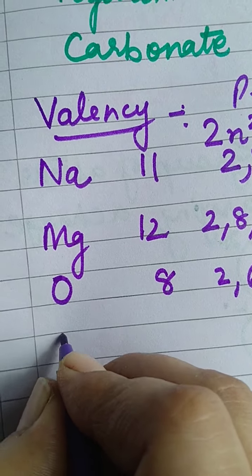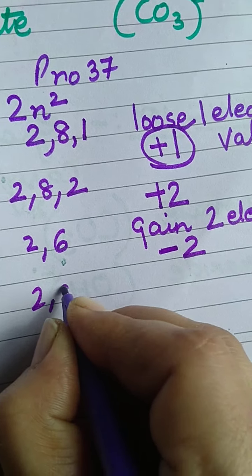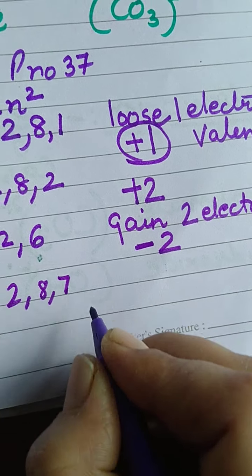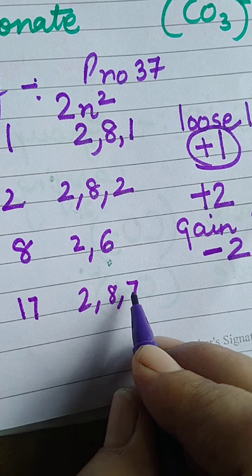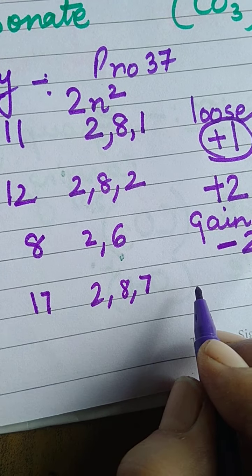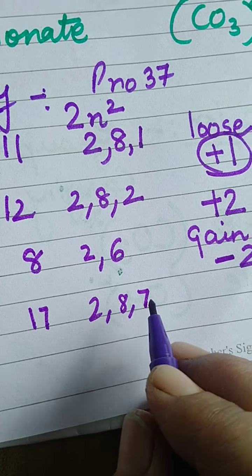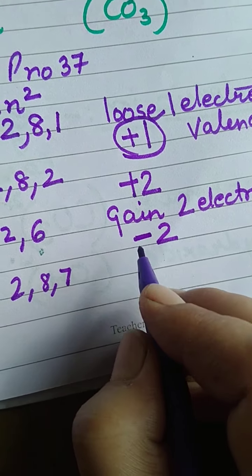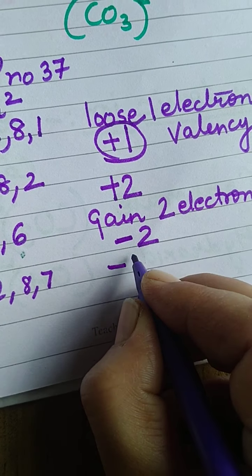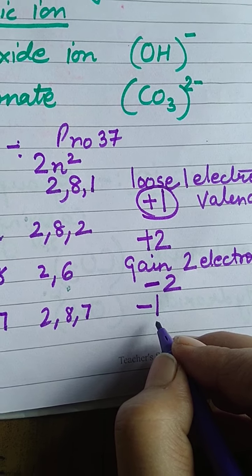For example, chlorine, atomic number 17: 2, 8, 7. Two options. Either take 1 electron to make it 8, or lose this 7. Difficult to lose 7, easier to take 1. So it will gain 1 electron. So valency is minus 1.